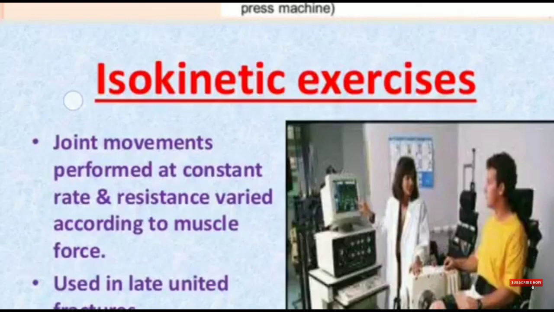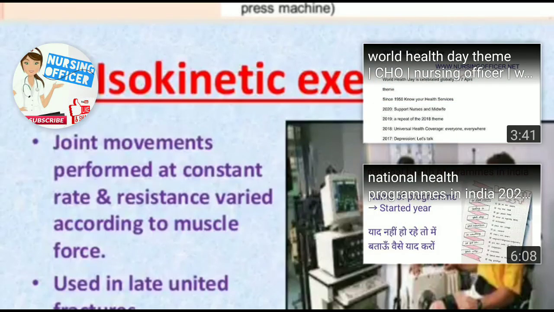Then these exercises involve the movement of different muscles in different body parts. That's why it is called isokinetic exercise. Though it includes motion in a particular manner, it includes the exercise of the movement of the different body parts in a particular manner.